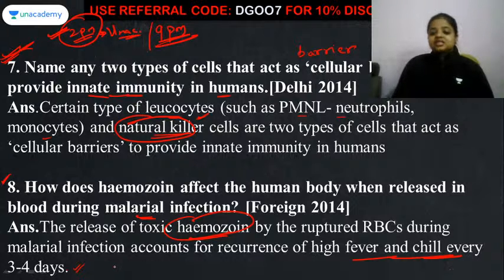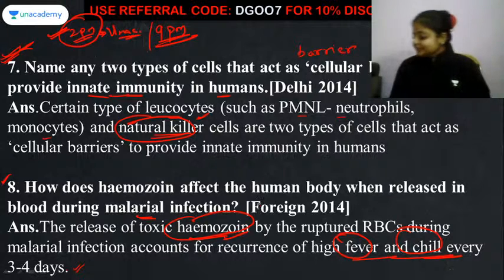So for continuous 3 to 4 days, you are going to have high fever with the chills at a particular time period, in 4 hours, 6 hours, 8 hours, it depends. So this is how the hemozoin is causing us the continuous chills and fever. Even if you get the malaria infection, it will take 3-4 days to be detected in the blood test. After 3 to 4 days only you are going to get detected that you are having malaria, right?